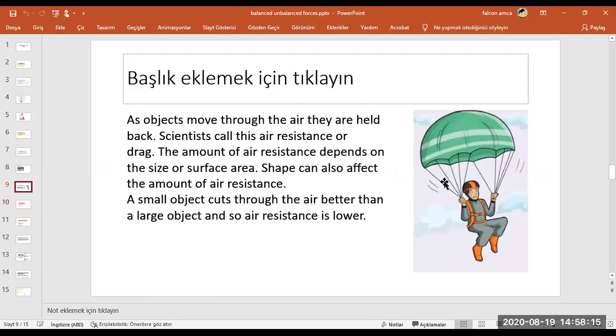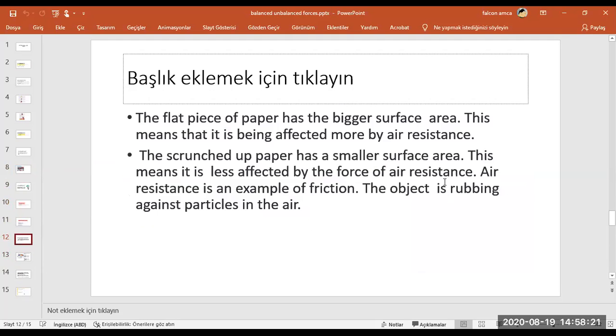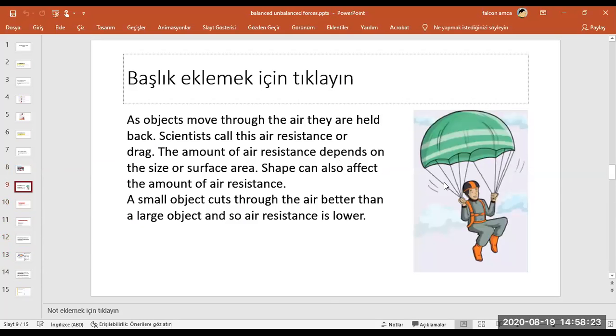Normally, A4 paper has a large surface area like a large parachute, okay? And then scrunched up paper will have a small surface area like a small parachute. Which one falls down early? Of course, the small one. Scrunched up paper also has a small surface area. Because of that, air resistance will be less and it will fall down earlier.